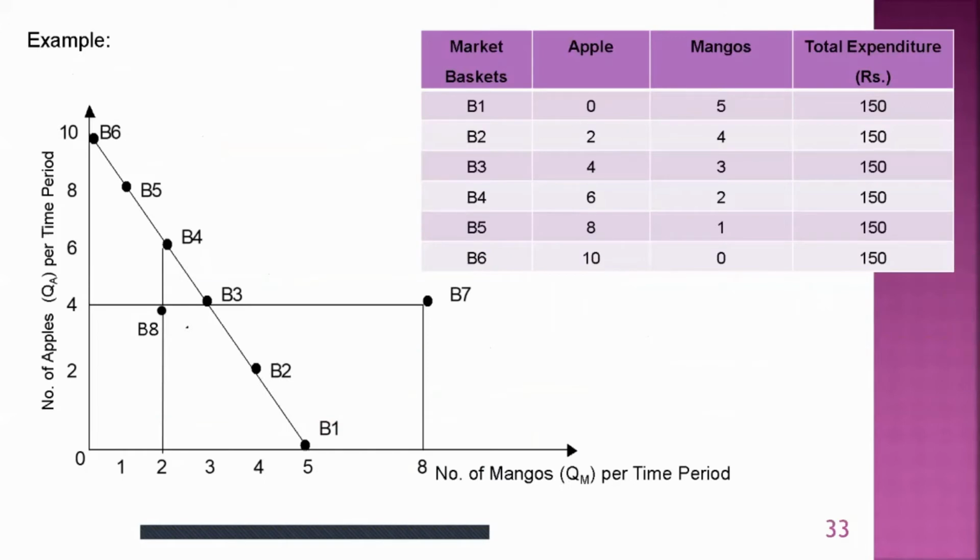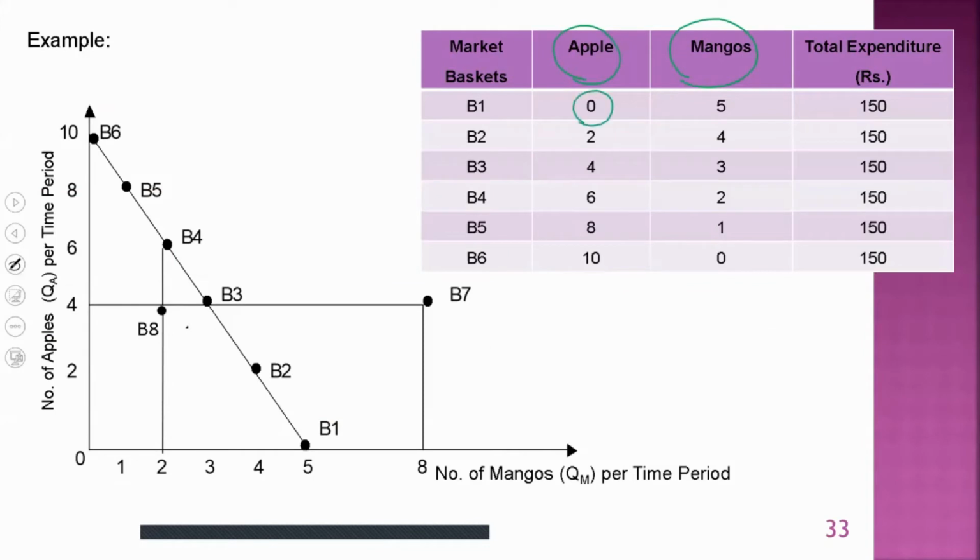So this diagram is what we discussed before. The person is consuming apples and mangoes. Along the curve, we have different combinations of mangoes and apples, which cost the same amount, 150.